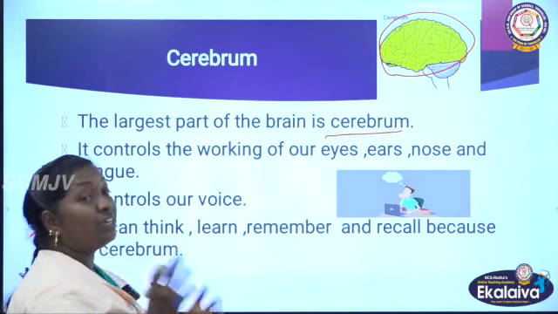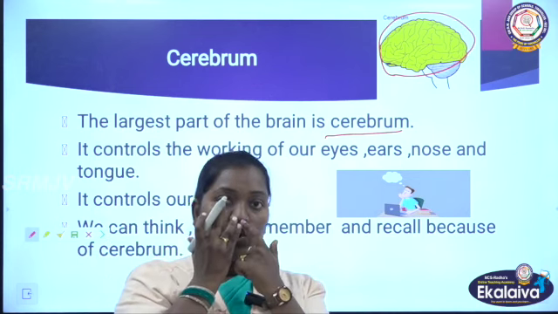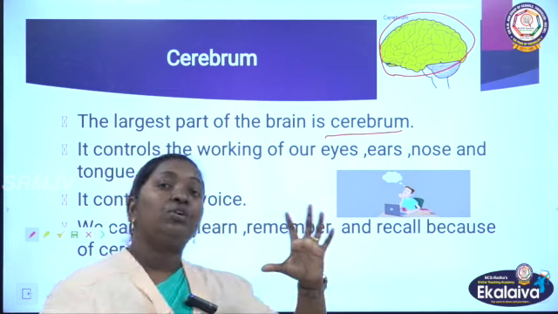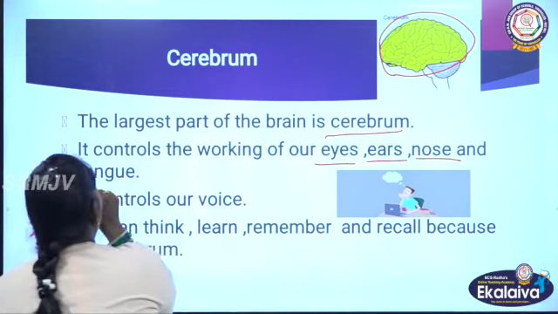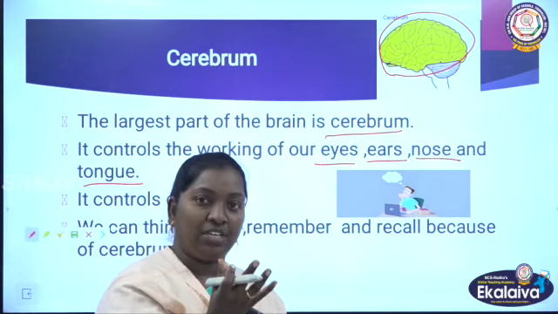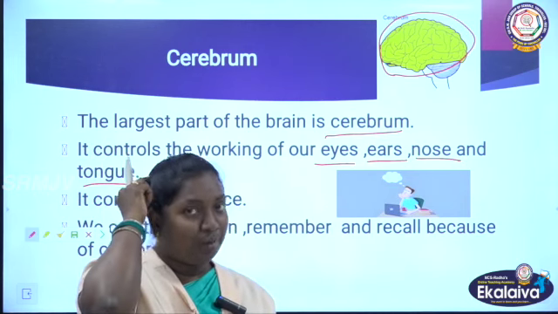It controls the working of sense organs. Sense organs means eyes, nose, ears, tongue and the skin, no? Altogether, it controls the sense organs. Through the eyes we can see, and that image is sent to the brain.